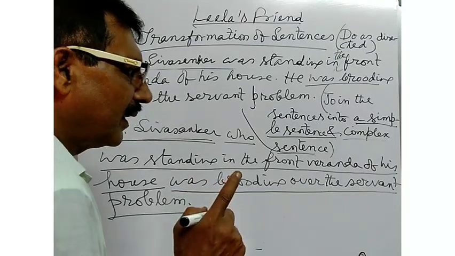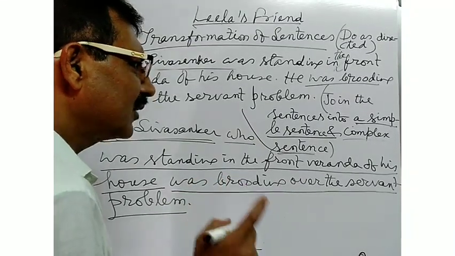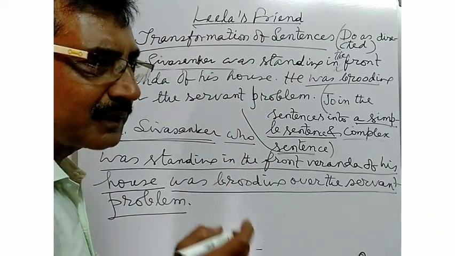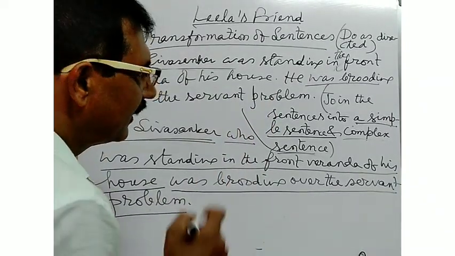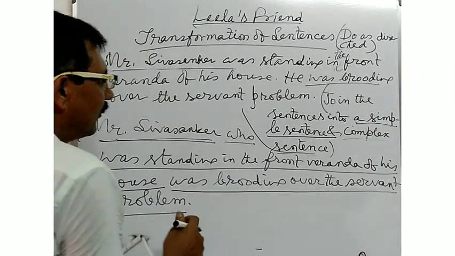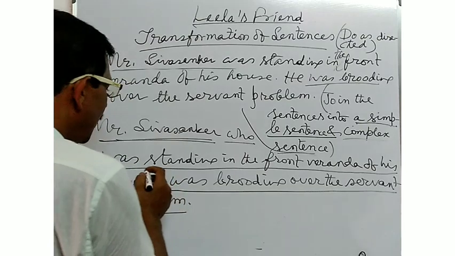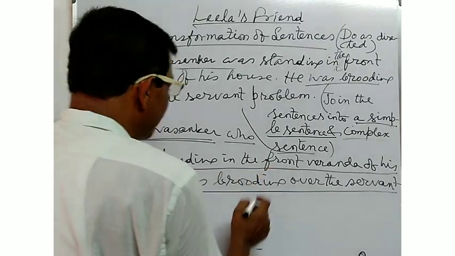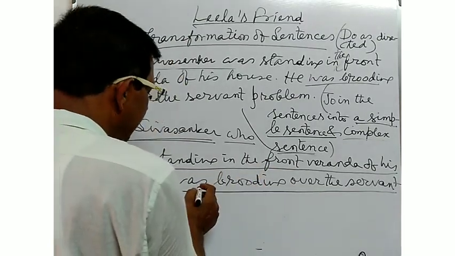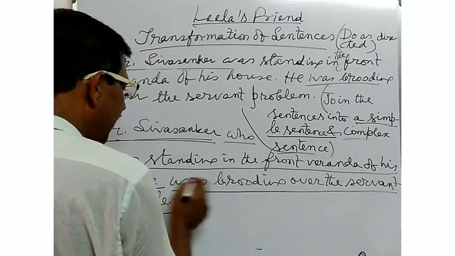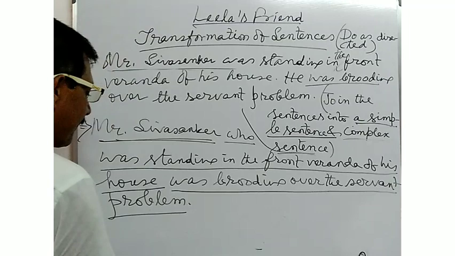But if you are asked to join the sentences into a compound sentence, what type of sentence will you make? Then you will have to make the sentence in this way: Mr. Shivshankar was standing in the front veranda of his house and brooding over the servant problem.